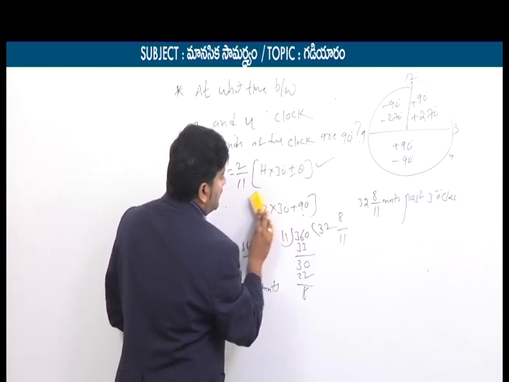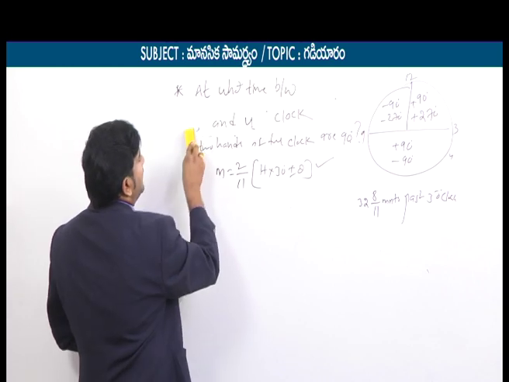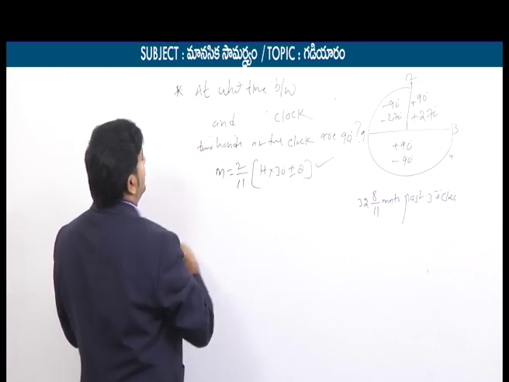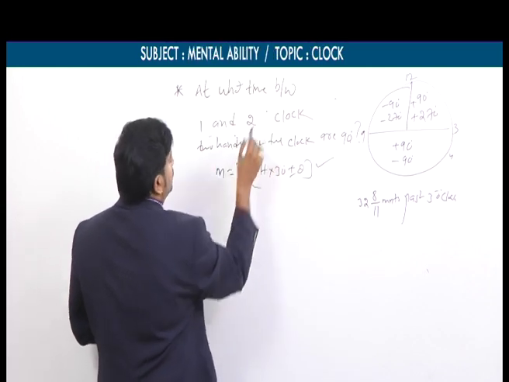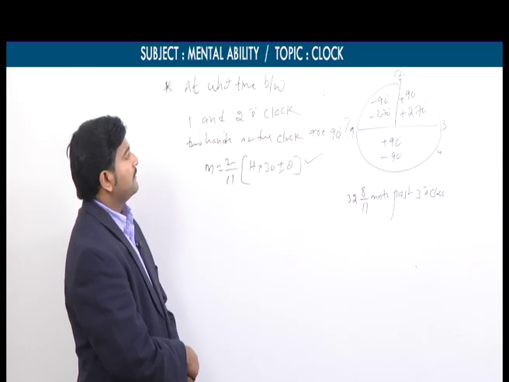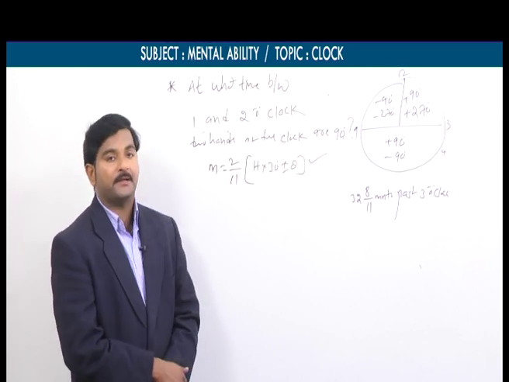Now similarly, we will focus on the second part. Let's say instead of taking 3 and 4, now I am taking, let's say, 7 and 8, or you can say 1 and 2, no issue, 1 and 2. At what time between 1 and 2 o'clock are the two hands of the clock at 90 degrees?